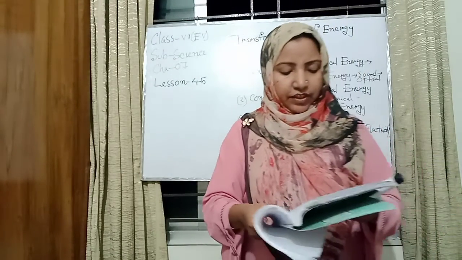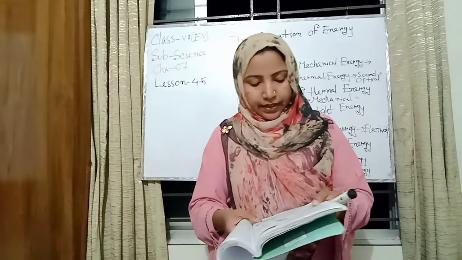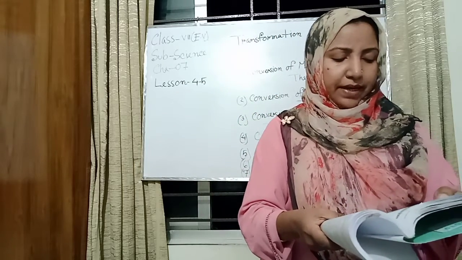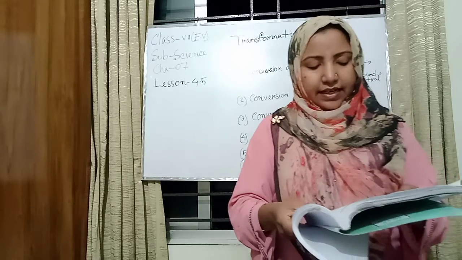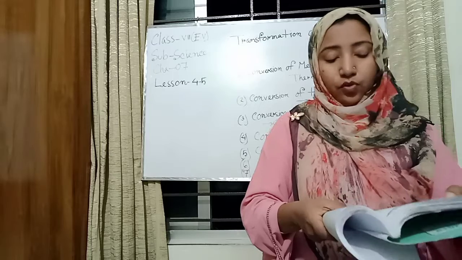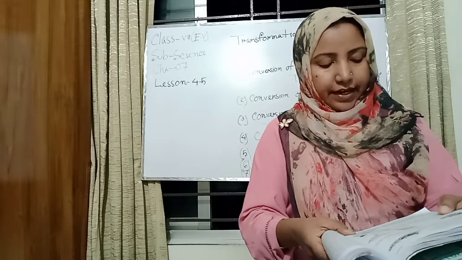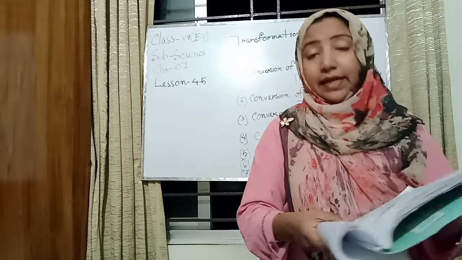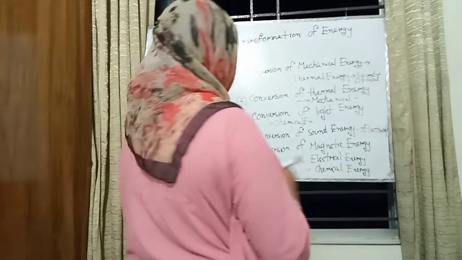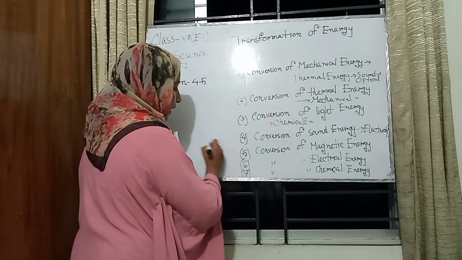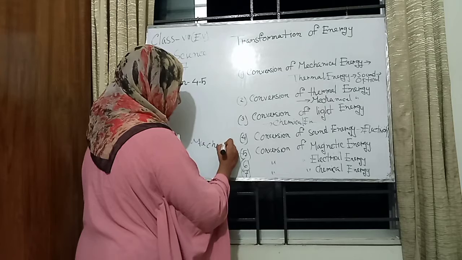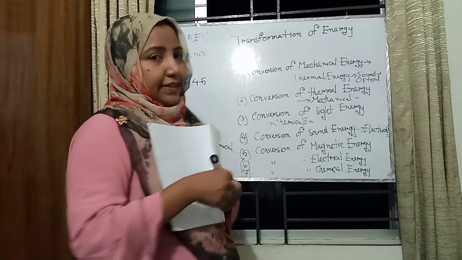And the conversion of magnetic energy. Heat is produced when iron is magnetized or demagnetized. Here magnetic energy turns into thermal energy. Besides this, we can pick up heavy loads using an electromagnet. Here magnetic energy turns into mechanical energy. Here I just write this structure: the mechanical energy.